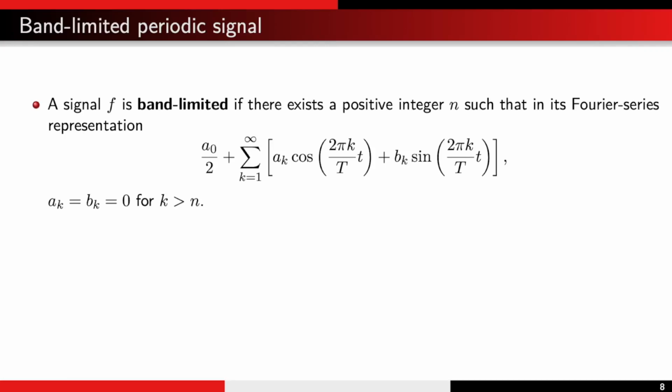A signal f is band limited if there exists a positive integer n such that in this Fourier series representation, a_k equals b_k equals 0 for all k greater than n. In other words, there are only a finite number of terms in the summation that appear in the series.